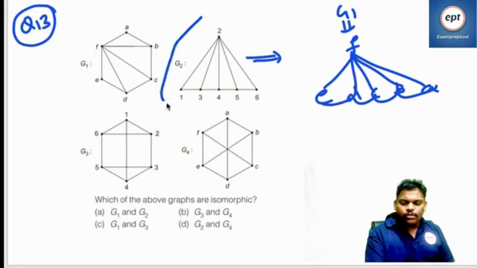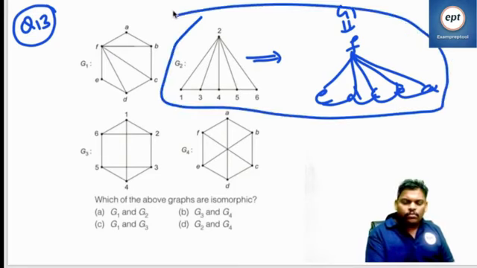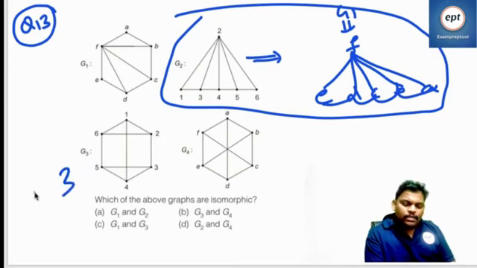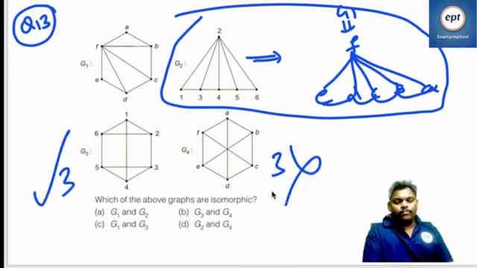Both are the same, check. So here a 3 length cycle is there, here a 3 length cycle is not there. So the answer is A.